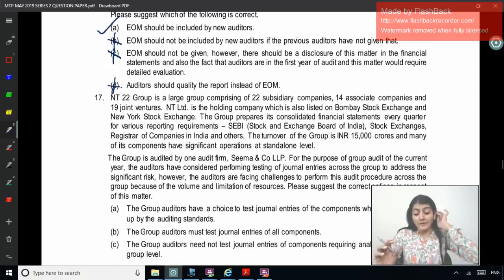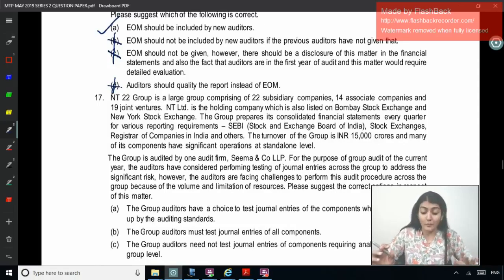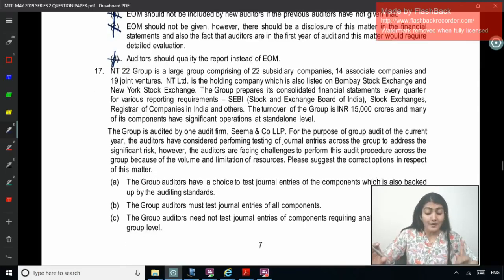The group prepares its consolidated financial statements every quarter for various reporting requirements: SEBI, the Securities and Exchange Board of India, stock exchanges, the Registrar of Companies in India and others. The turnover of the group is 15,000 crore and many of its components have significant operations at the standalone level. The group is audited by one audit firm, Seema and Company LLP.